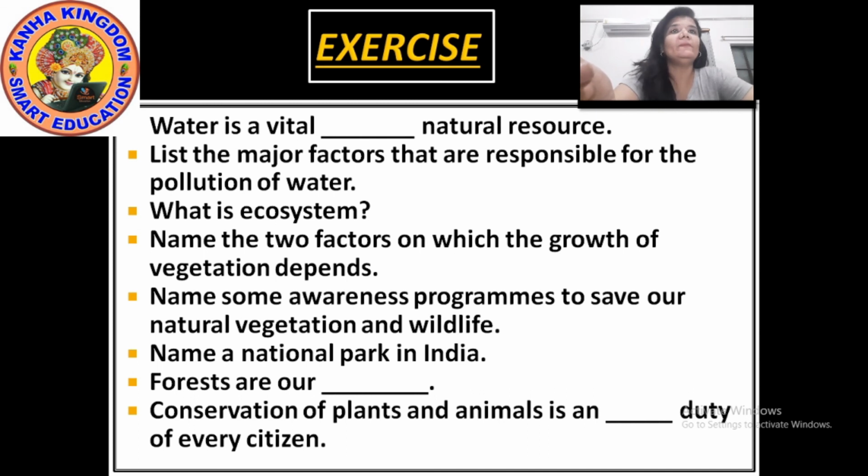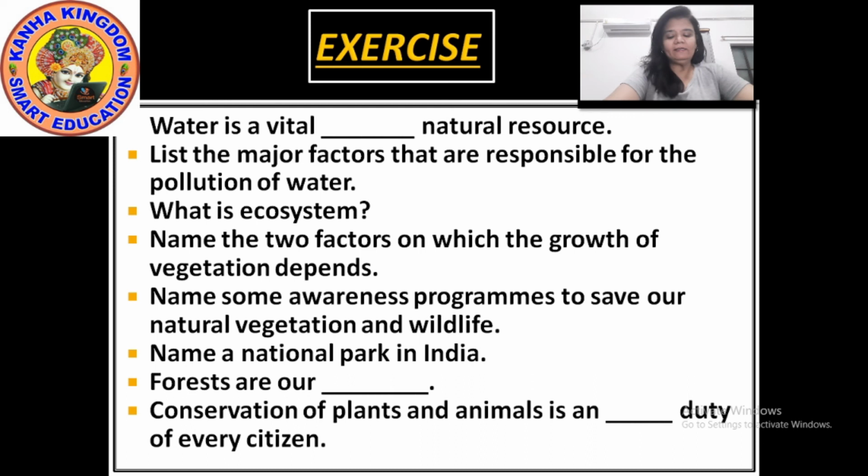List the major factors that are responsible for the pollution of water. Now, which are those?